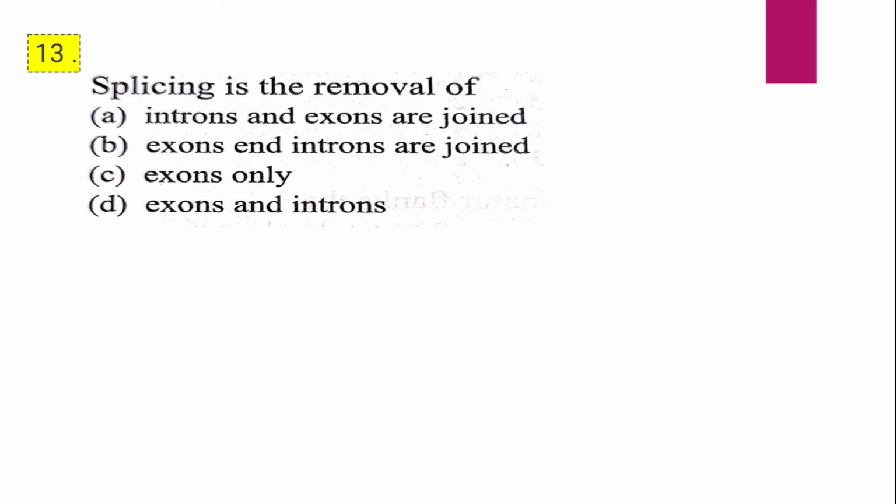Question 13. Splicing is the removal of A. Intron and exon are joined. B. Exon and intron are joined. C. Exon only. D. Exon and intron. Splicing is the removal of, and the correct answer is A, that is, intron and exon are joined.